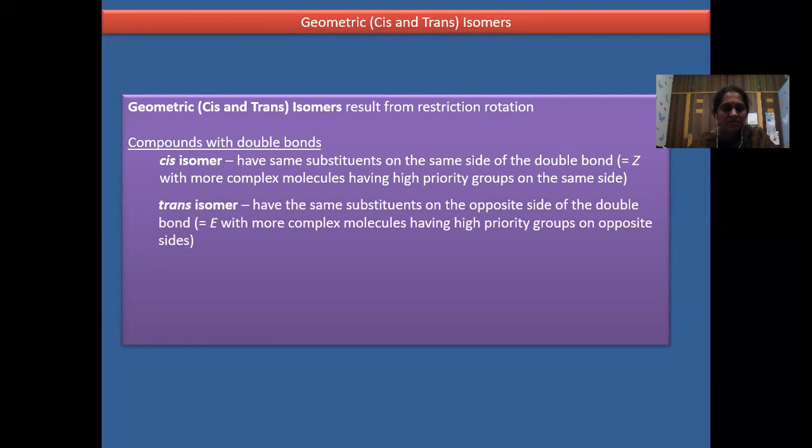For a complex molecule, if there are different types of groups, what you do is you have to give the priority, and thereby you have to choose the cis and trans isomer. Thereby you have to give the naming of the cis and trans isomer.